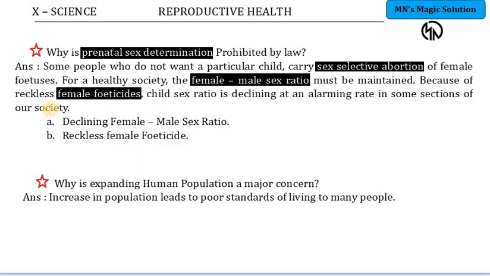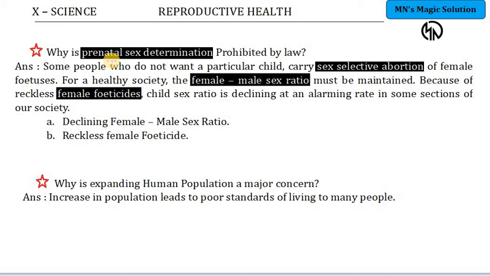The last part of this topic is prenatal sex determination, which is prohibited by law. Why? This is an important 2 or 3 mark question, repeatedly asked. Prenatal sex determination means determining the sex even before the child is born. This has been prohibited by law. Why? In our country, earlier, if they detected a female fetus, we should not say child, we should say fetus, because it is there inside the womb of the mother.